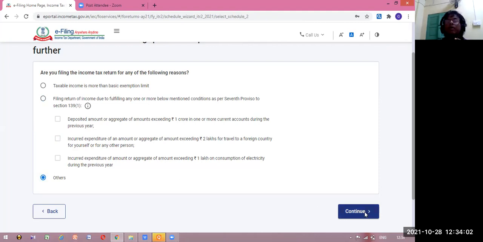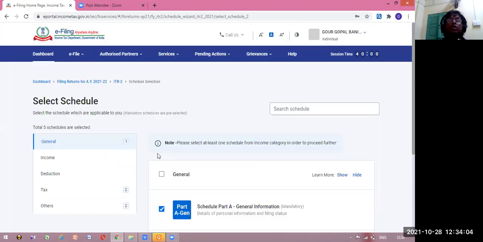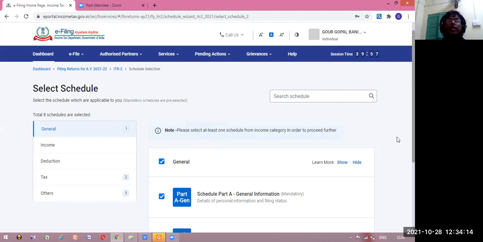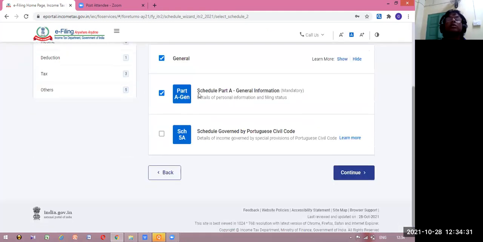We are filling up ITR 2. So here, what are the things coming? Let us check these things. Select the schedule. ITR 2, we are doing ITR 2. You could check. Suppose there are some general conditions, you have to check it. Then deductions you can check. Income you can check. Tax and others. These things you have to fill up here one by one and see. This is general part 1. This information is there. You have to fill up those things.